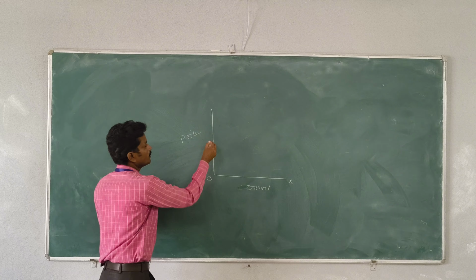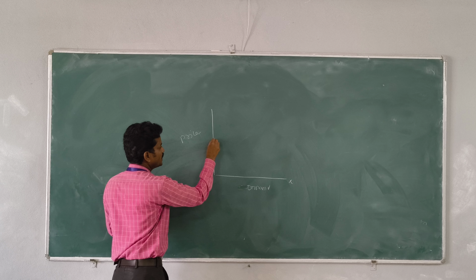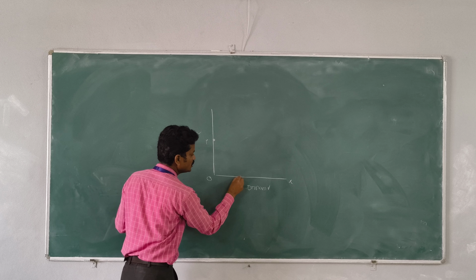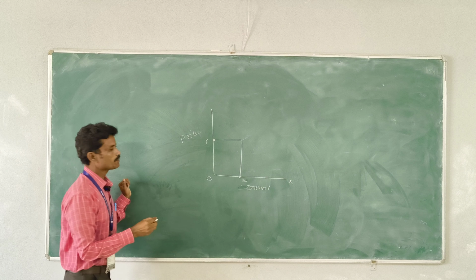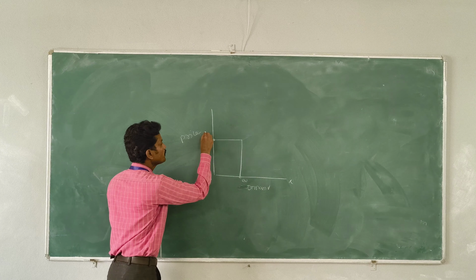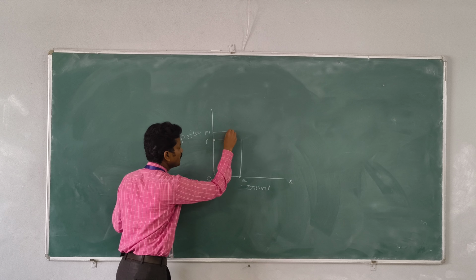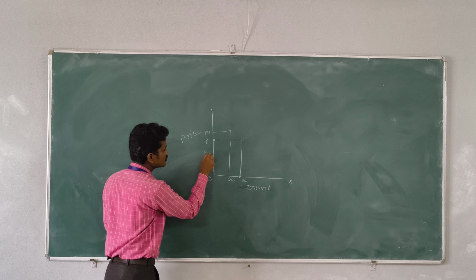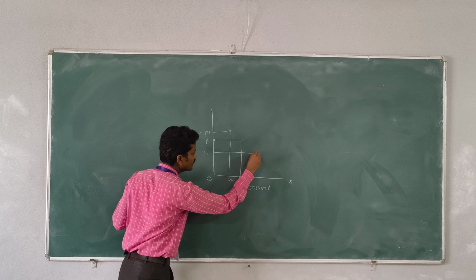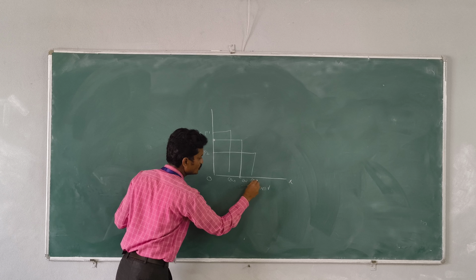Then price is P, demand is Q. When price increases to P1, demand decreases to Q1. When price decreases to P2, demand increases to Q2.